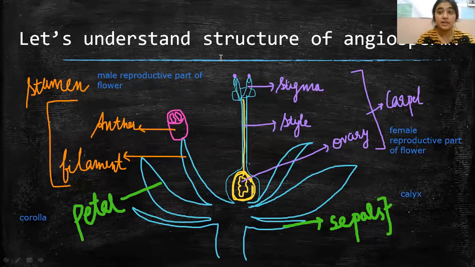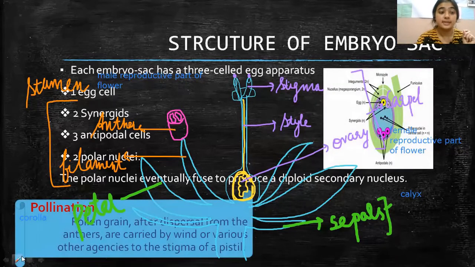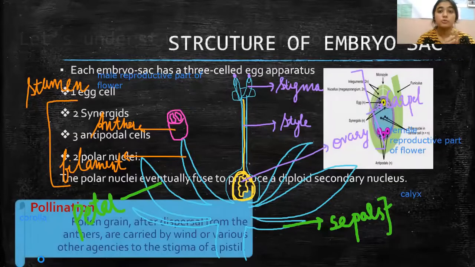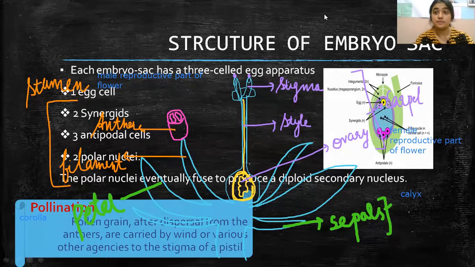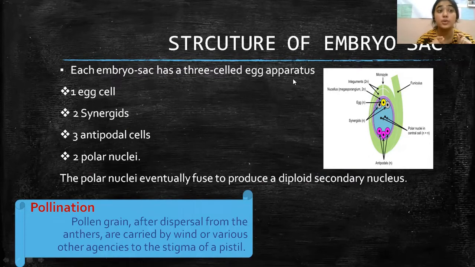What will be the fertilization process now? Let us understand. This is how you will move to the portion of the fertilization process. Okay, how? We have talked about the structure of the embryo sac, and before that we talked about what angiosperms are and what is formed. Now I will talk about the embryo sac, this female gametophyte.